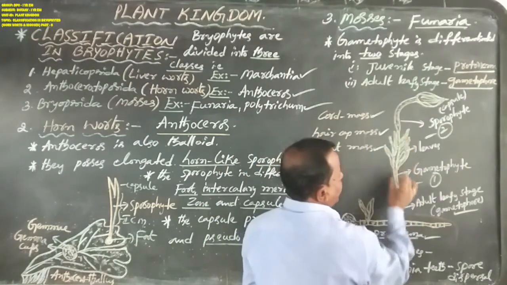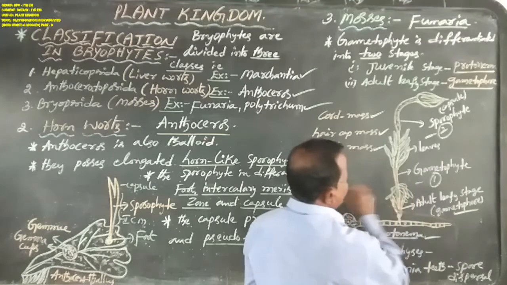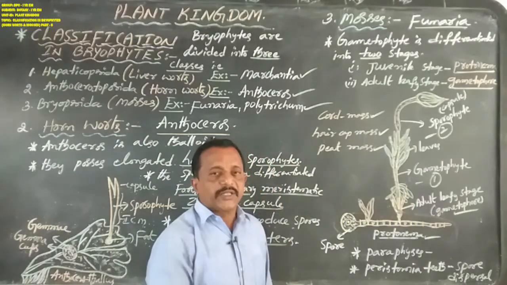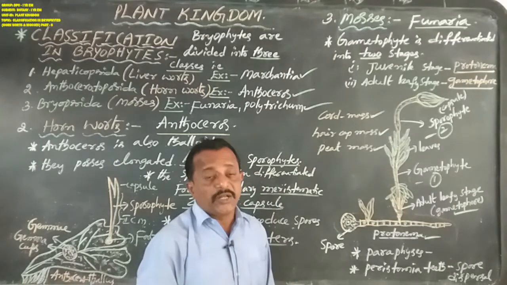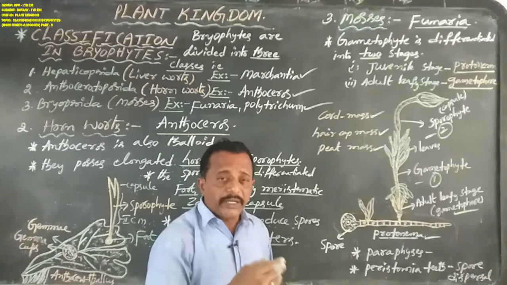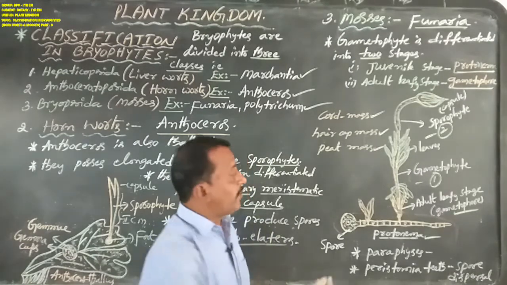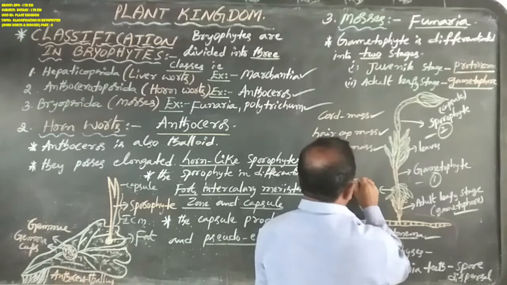This gametophyte contains several multicellular rhizoids, but in Anthoceros and Marchantia the thallus contains only unicellular rhizoids, while in mosses the plant body contains several multicellular rhizoids.